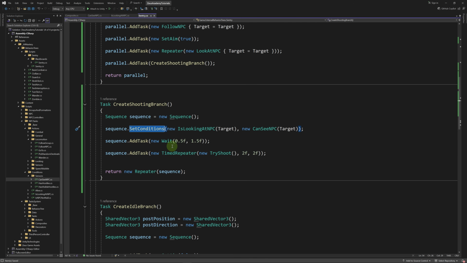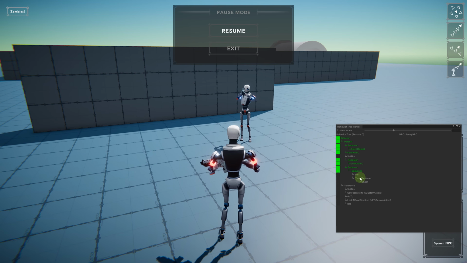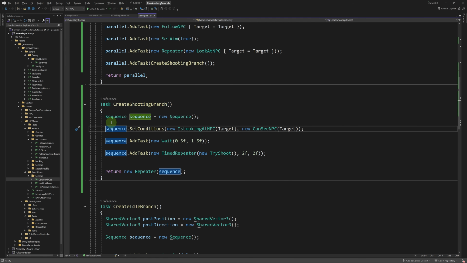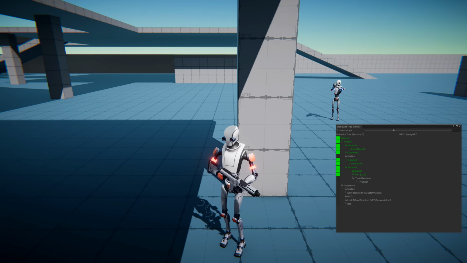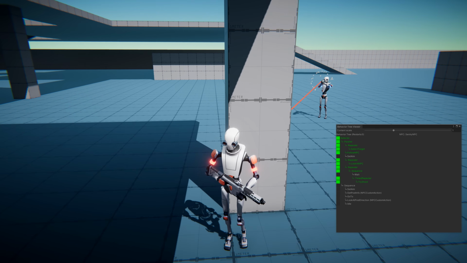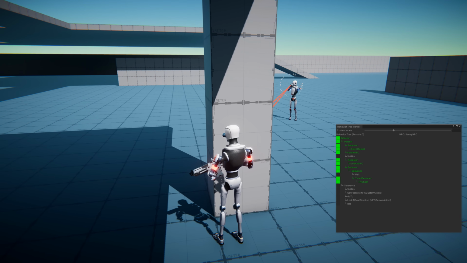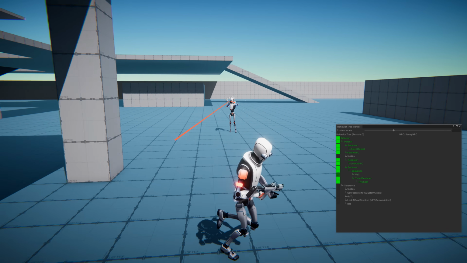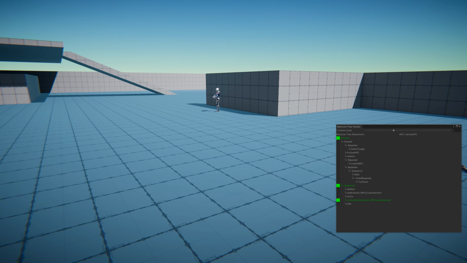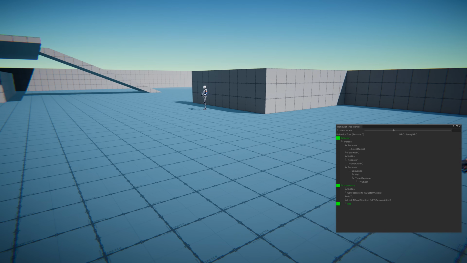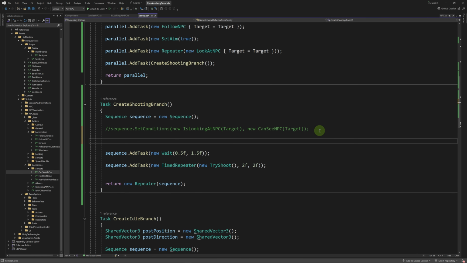Okay, so our NPC will hesitate for a little bit, then we'll shoot a burst, then repeat. Okay, let's test this. It seems that our shooting sequence is not working. Let's disable the conditions. So the NPC is shooting at me. And since we've disabled the conditions, he's going to shoot whether I'm visible or not. Yeah, I'm dead. So he's going back to his post. Let's just use the can see NPC condition here.